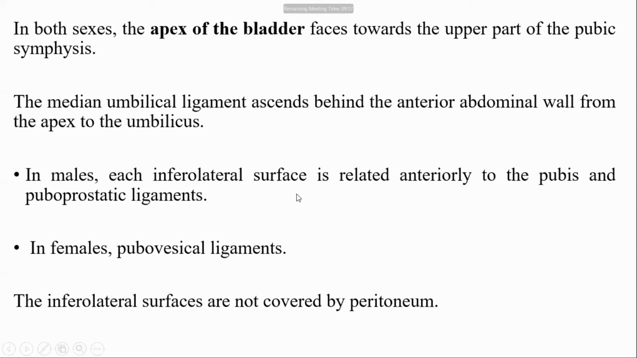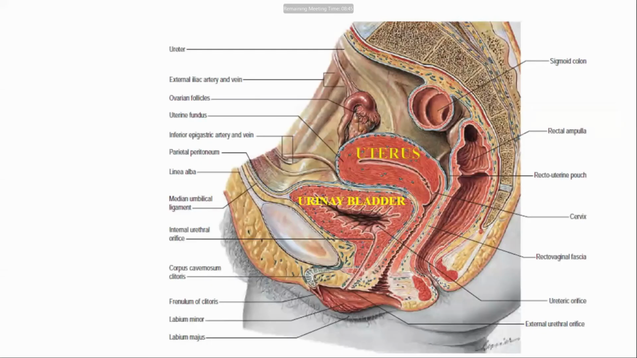The inferolateral surface is related anteriorly to the pubis and the puboprostatic ligament in the male, and the pubovesical ligament in the female. This is very important: the inferolateral surfaces of the urinary bladder are not covered by peritoneum. Only the superior surface is covered by peritoneum, not the other parts.